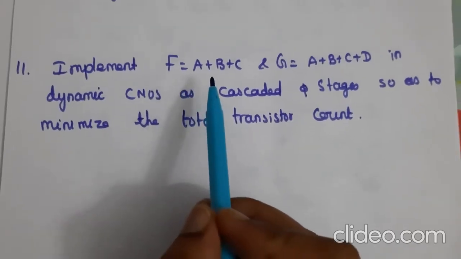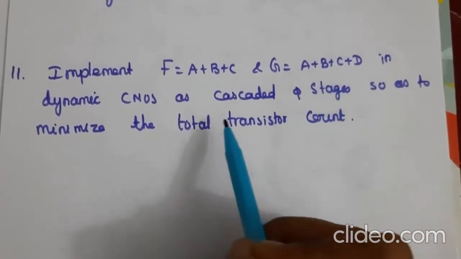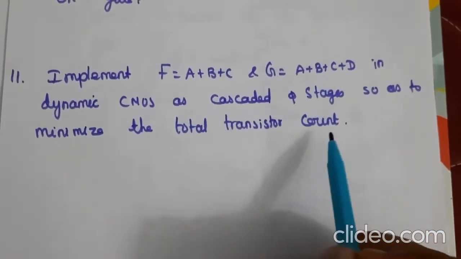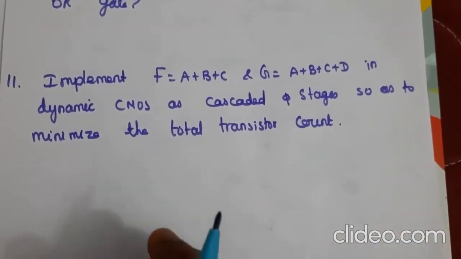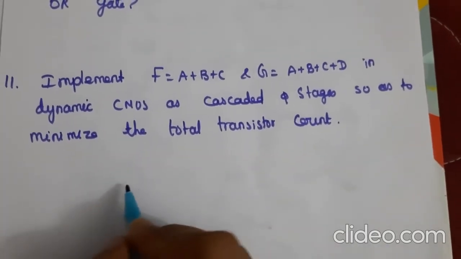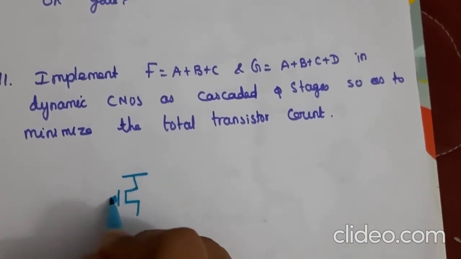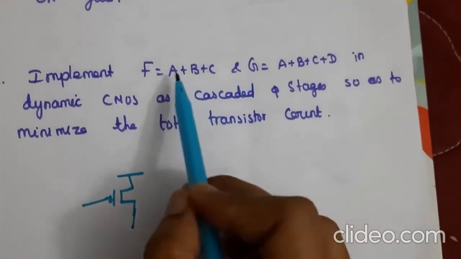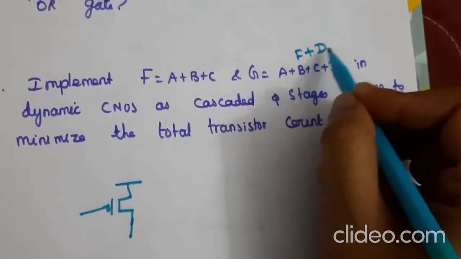Question: implement f is equal to a plus b plus c and g is equal to a plus b plus c plus d in dynamic CMOS as cascaded stages so as to minimize the total transistor count. This dynamic CMOS can be cascaded using domino logic, and this is an OR gate, so we use parallel connection. So this is VDD and this is PMOS, with A and B, because of the connection between F and G: this G can also be written as F plus D.